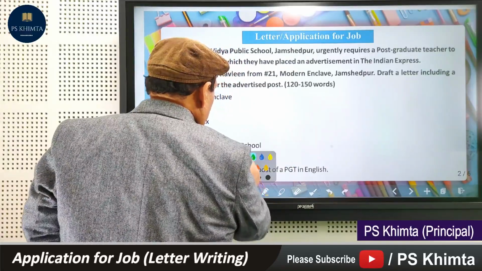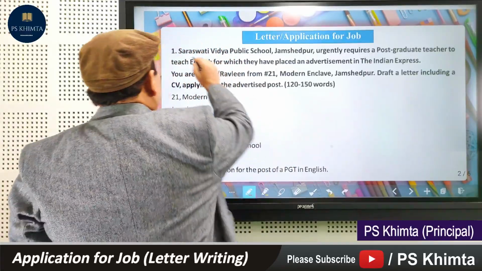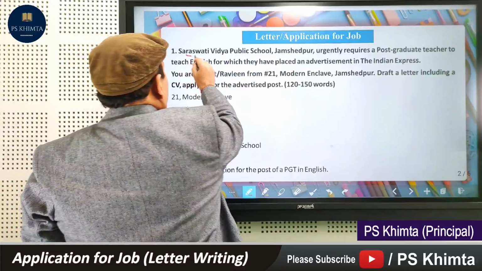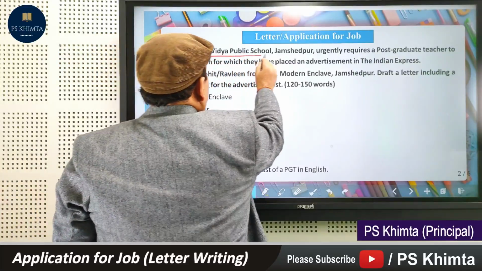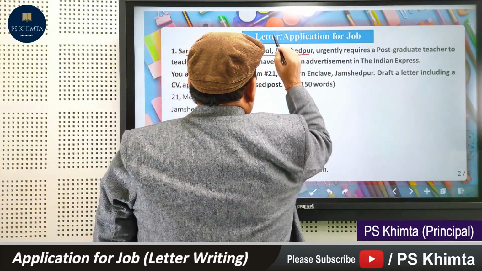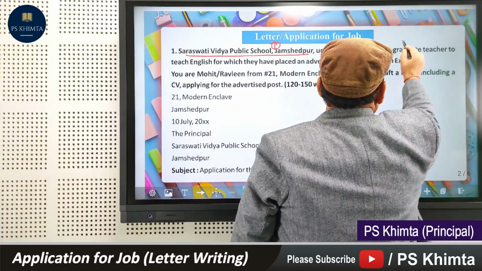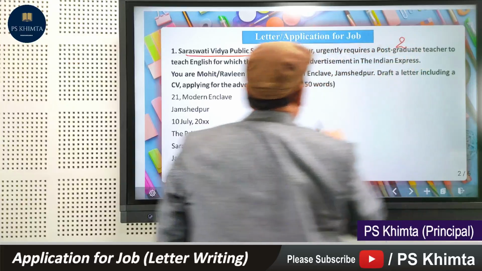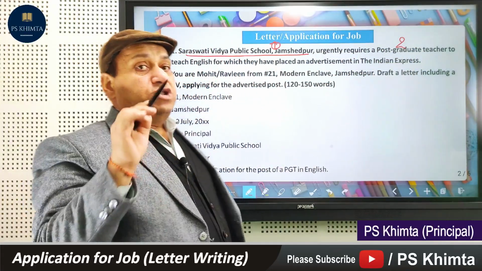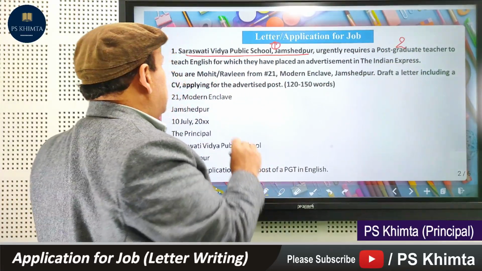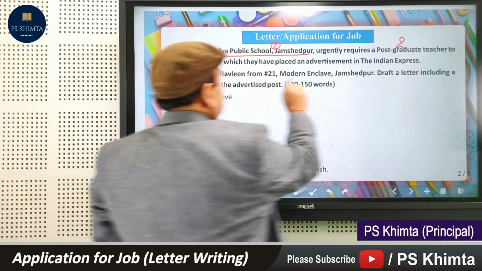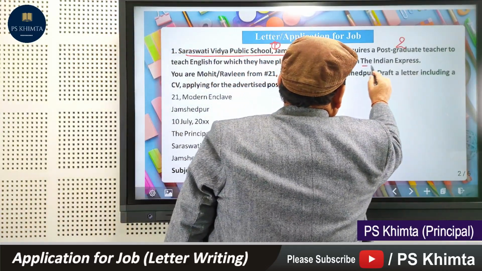We need to get a proper access for this. First of all, we need to remember that this is a school in Jamshedpur. This is point number 1. And urgently required postgraduate, this is number 2. This is the information that you need to write in your letter, that from which school you are writing. This is postgraduate.